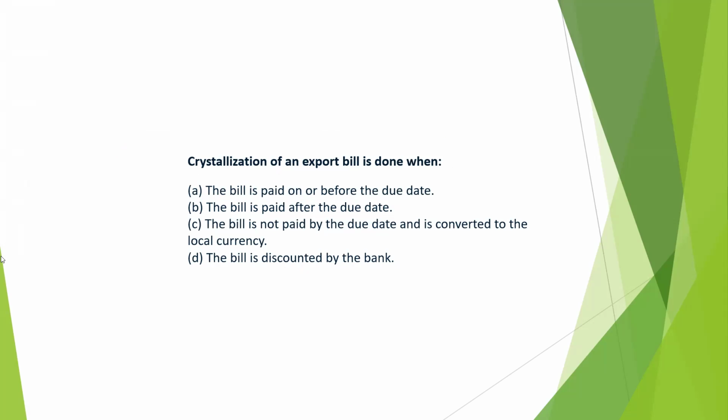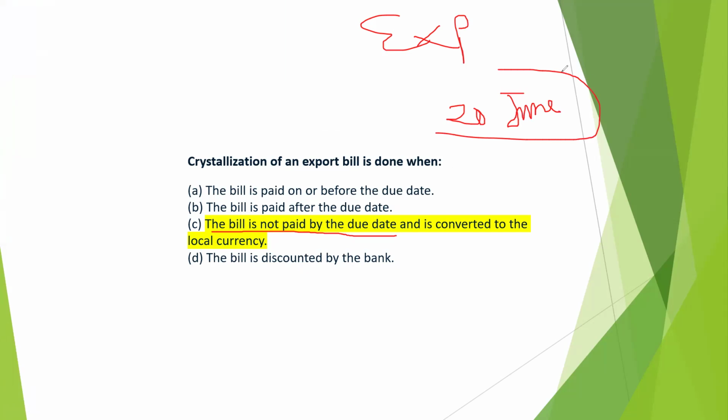So let's see what is the correct answer. The correct answer is C: the bill is not paid by the due date. So if there is any export bill and the due date of the export bill is 20th June, and on 20th June the payment is not done.